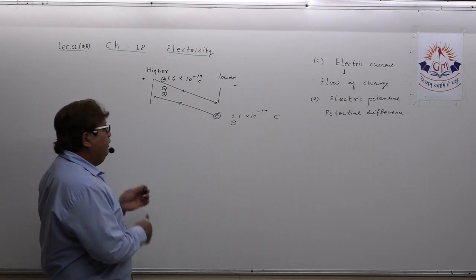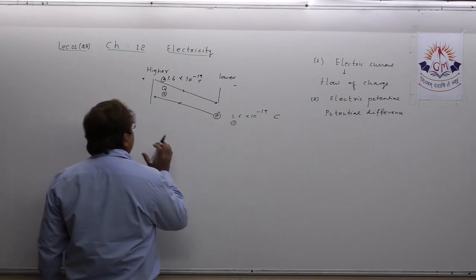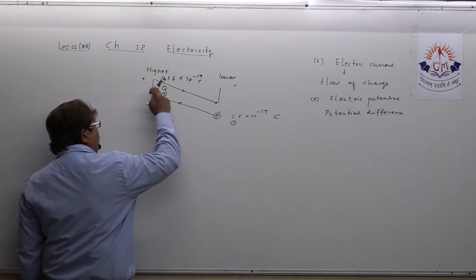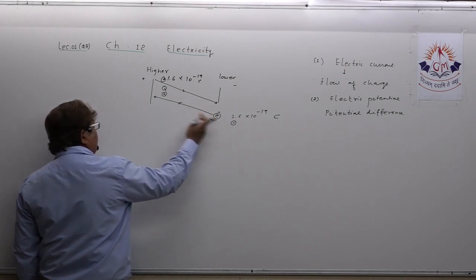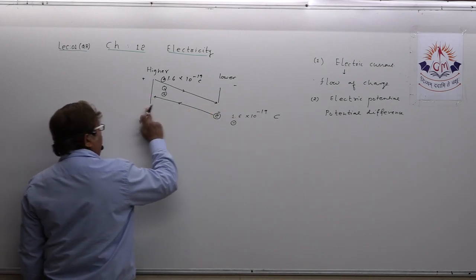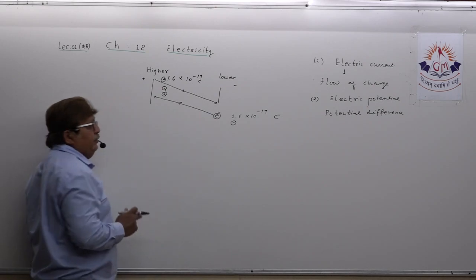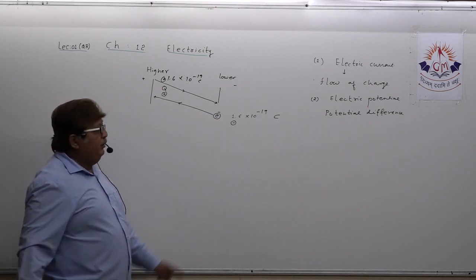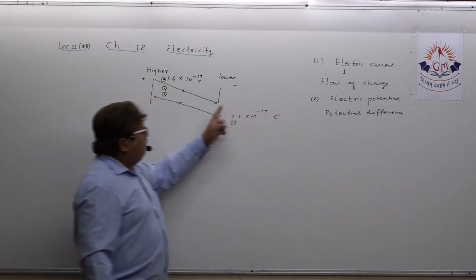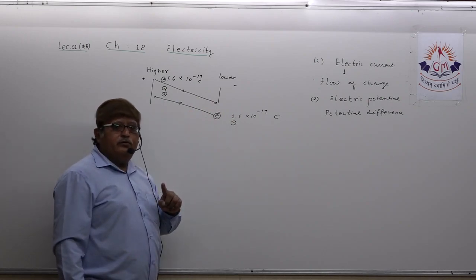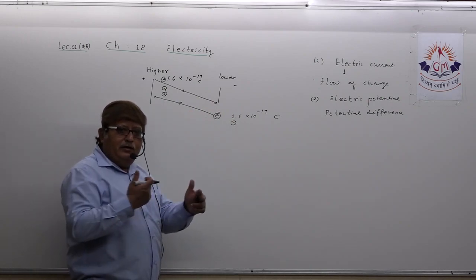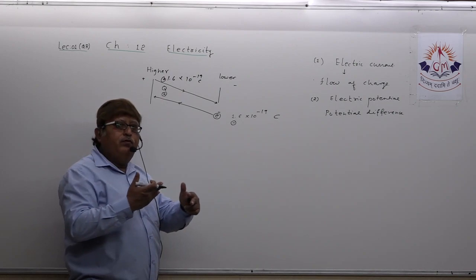Understand? So dear student, if you want to flow charge, if you want to flow electron, you have to generate potential difference. Then and only then it is possible that the charge or electron will flow.